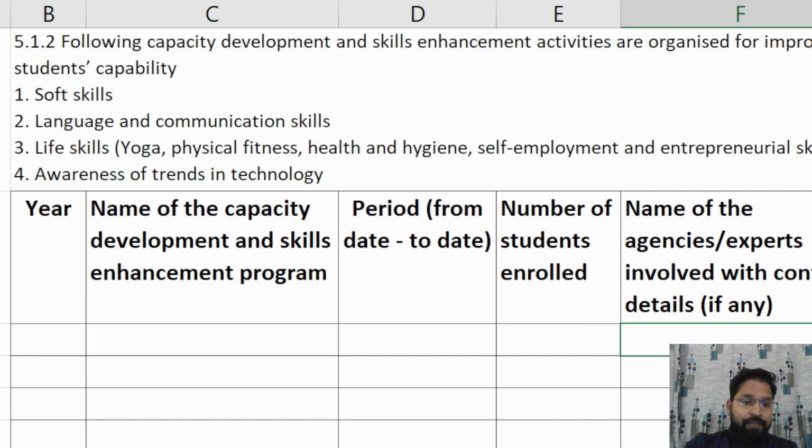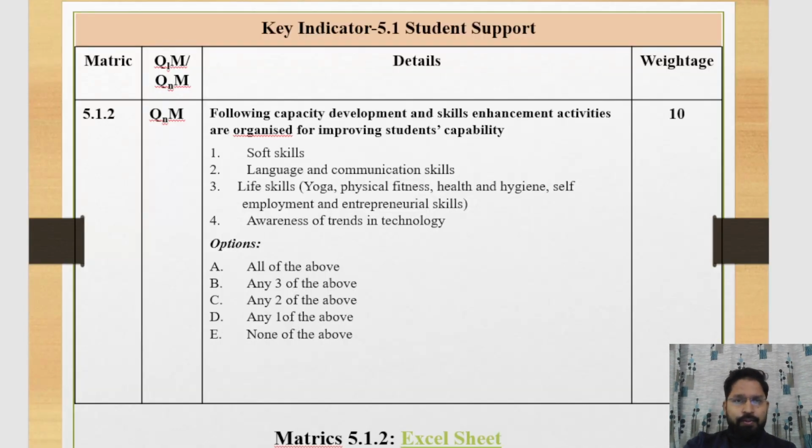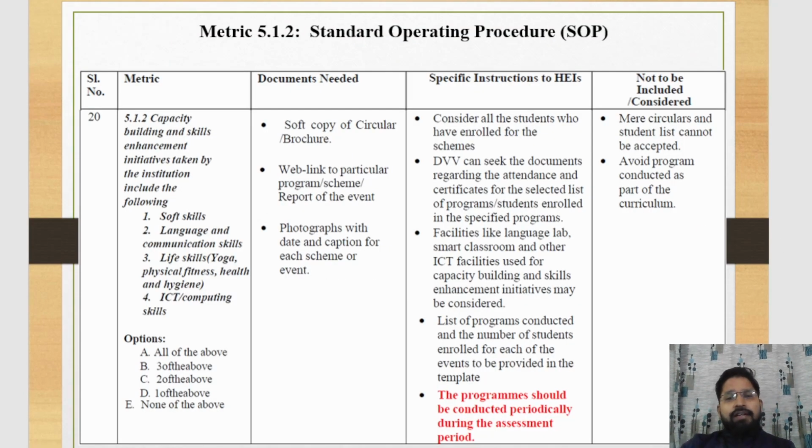The template is used for filling the data of a particular activity that is organized in your institution. Now we discuss the SOP of this matrix 5.1.2. This one is the SOP. Inside the SOP, we provide which type of document is needed to support the data that we fill in the template of 5.1.2. Here, if we claim any activity, then a report of that event is needed.